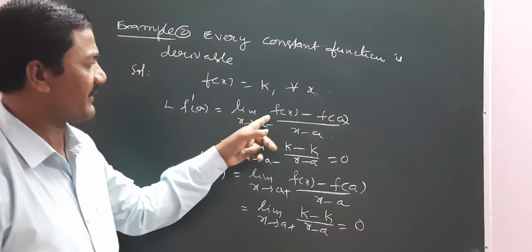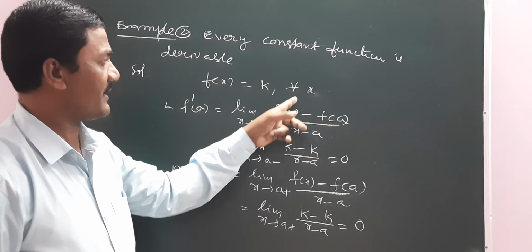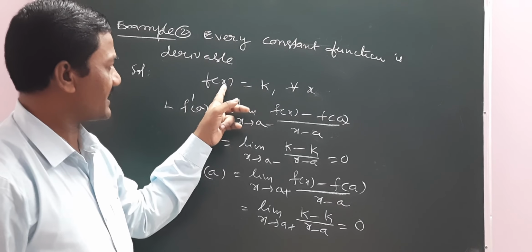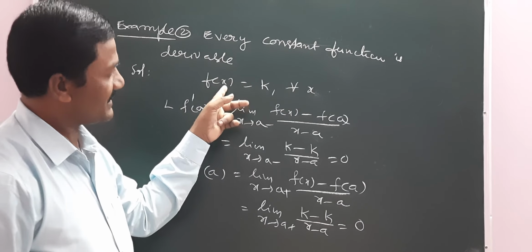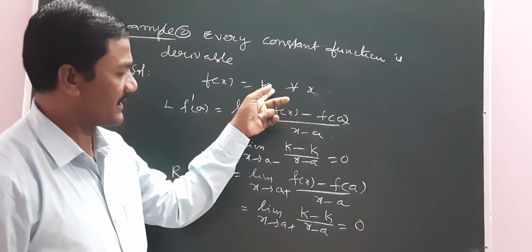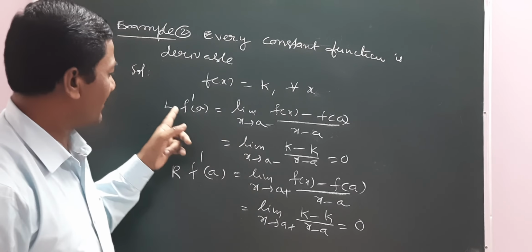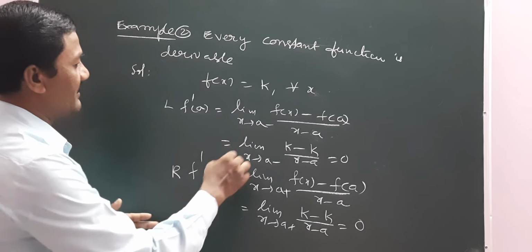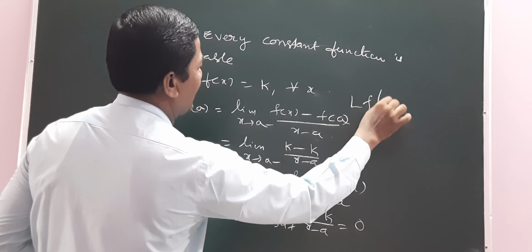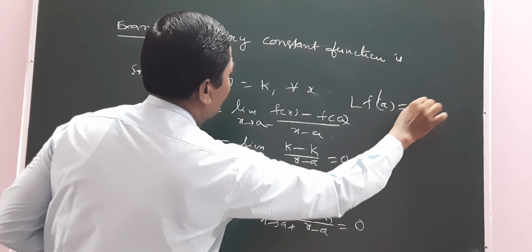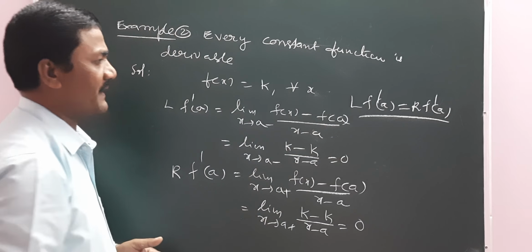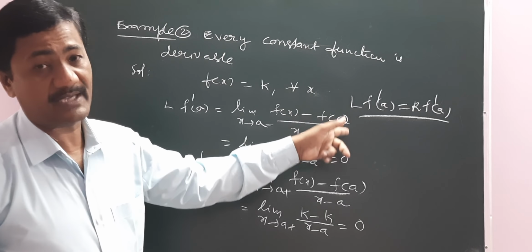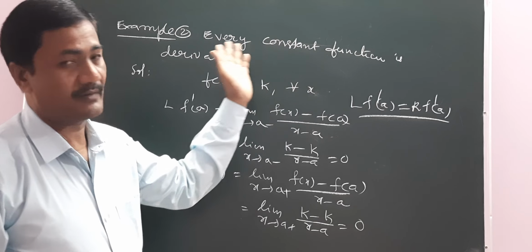So the value is 0, because f of x is k for all x. Replacing x by a we get k, and replacing x by any other value we always get k, because this is a constant function. So the left derivative is 0 and the right derivative is also 0. Therefore LF dash at a is equal to RF dash at a, so it is differentiable at a. So it is always differentiable at every point of its domain. Therefore f is differentiable. Every constant function is always derivable.